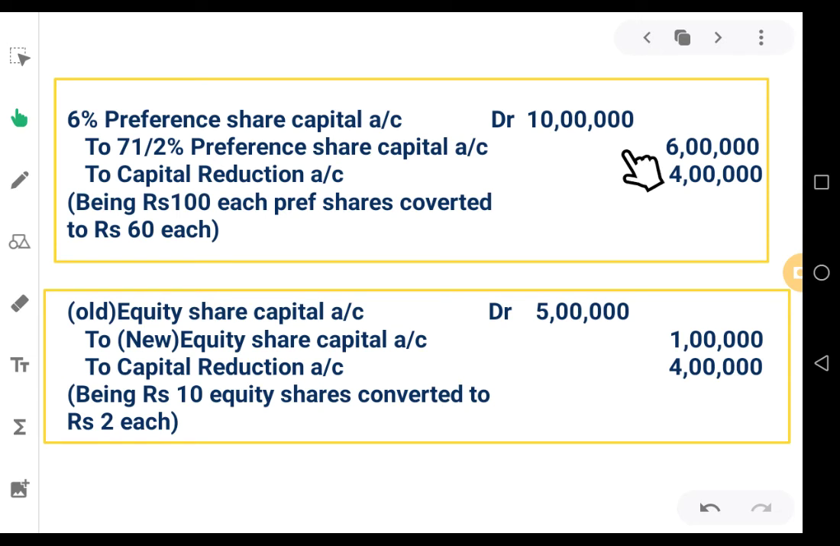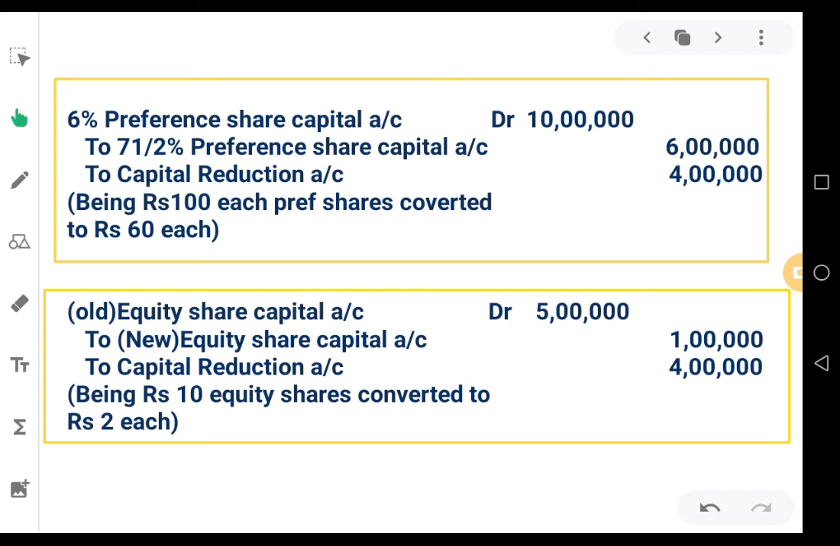7.5% preference share capital account 6 lakhs. How do you get this 6 lakhs? 10,000 shares into 60 rupees. After conversion, new preference share capital, the rate is 7.5% and face value is 60 rupees. So 10,000 into 60 rupees, that comes to 6 lakhs. The balance will be transferred to capital reduction account. To capital reduction account 4 lakhs. Therefore 6 plus 4, 10 lakhs. Being rupees 100 preference shares converted to rupees 60 each. This is the entry for conversion of preference share capital.